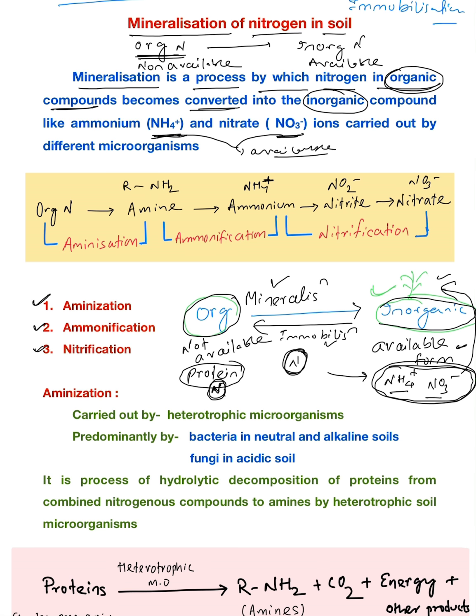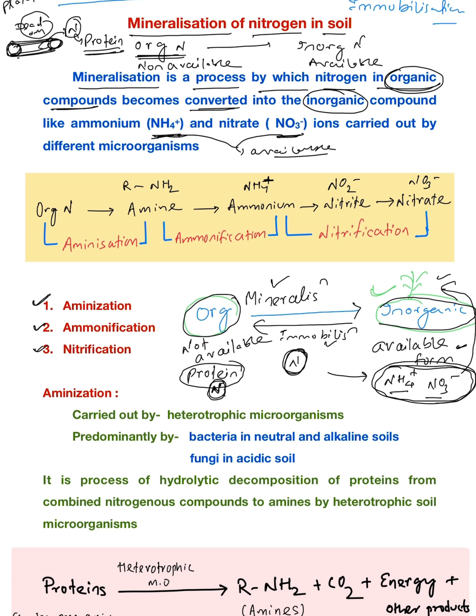First of all, suppose this is dead organic matter. This dead organic matter contains nitrogen. Suppose it is the plant or any animal, the nitrogen present in the plant body or animal body is present in protein form.